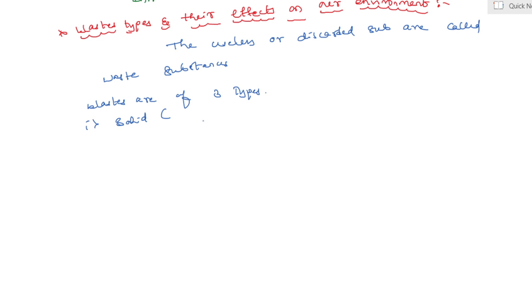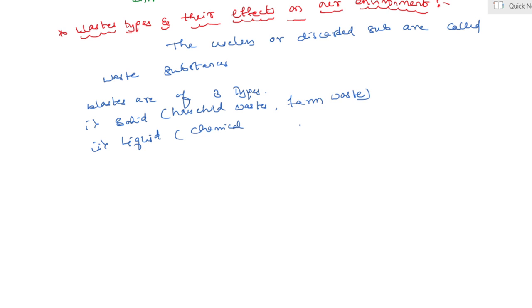It includes household wastes, farm waste, etc. Yes, the second waste is in the state of water, liquid. It means chemical wastes are directly released into air and rivers, chemical wastes.